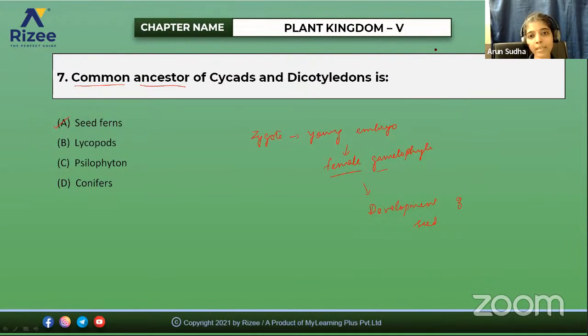All the above will be the correct option.